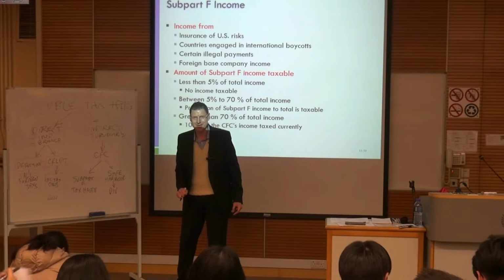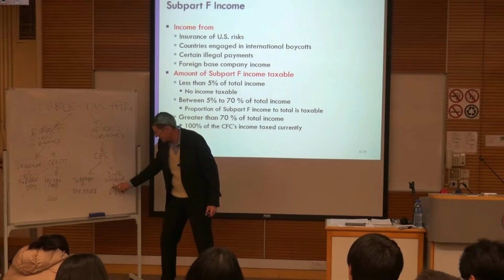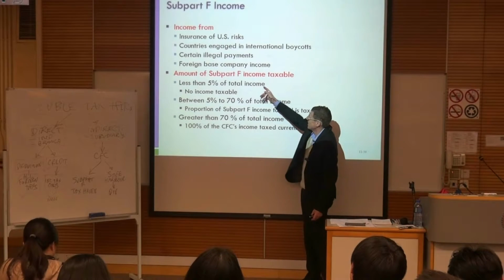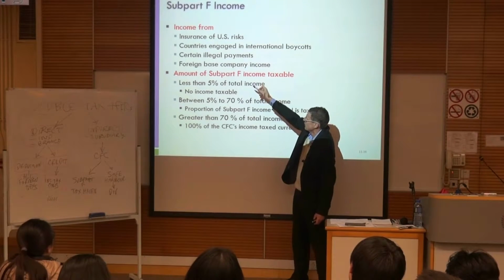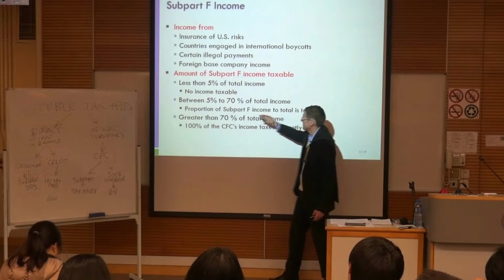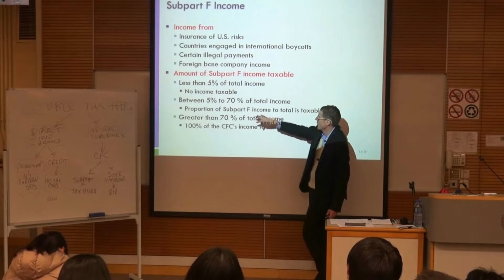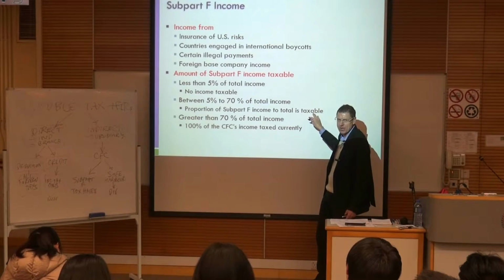You with me? So to get to here, you've got to avoid having 90% of your income. If less than 5% is in 1, 2, 3, 4, then you're okay. But if between 5% and 70% is in 1, 2, 3, 4, then part of it is going to be taxable, whether you pay a dividend or not.